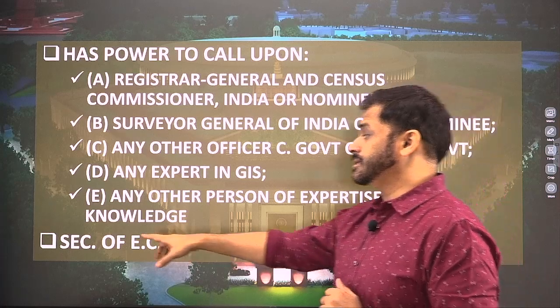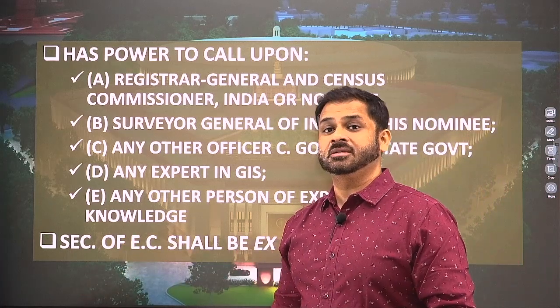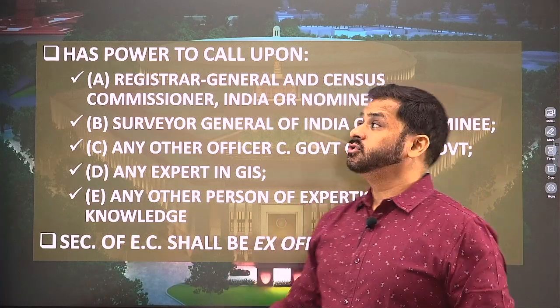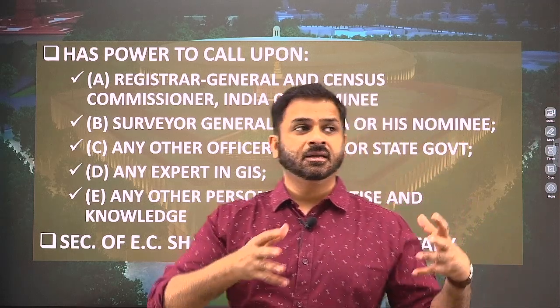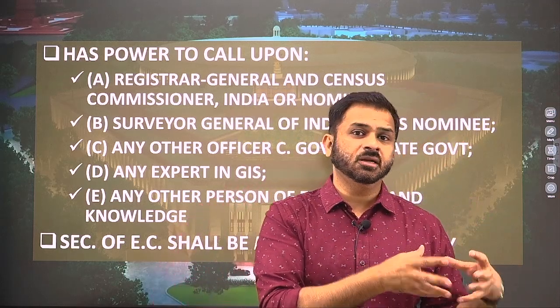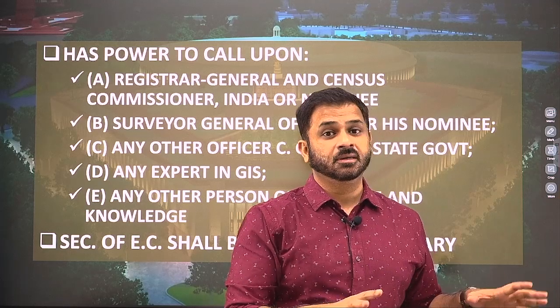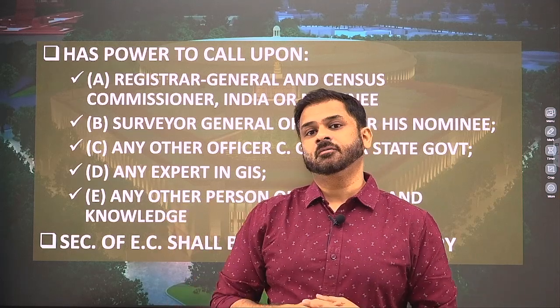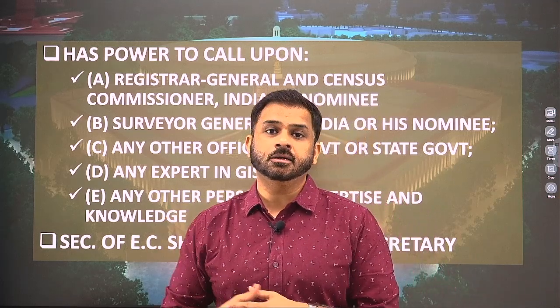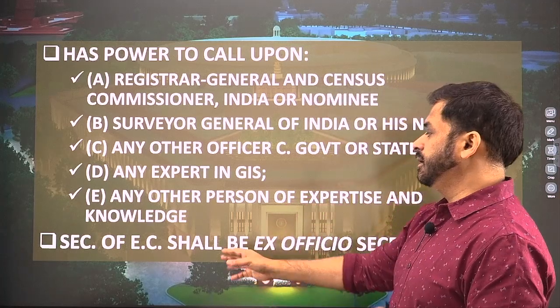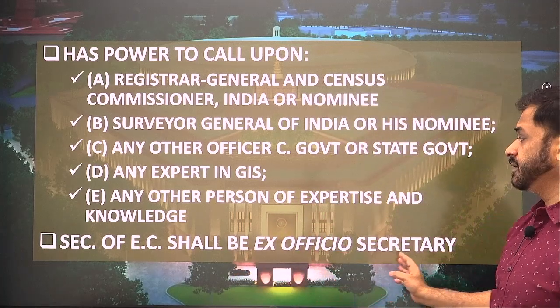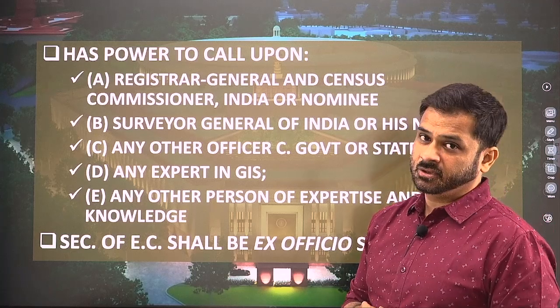That means the secretary of the Election Commission itself will act as a secretary to the Delimitation Commission. Now this generally happens when the Delimitation Commission is a small body, it will not have its own administration. Whatever administrative support it will require will be provided by the secretariat of the Election Commission. Therefore, the secretary of the Election Commission is also the ex officio secretary of the Delimitation Commission.